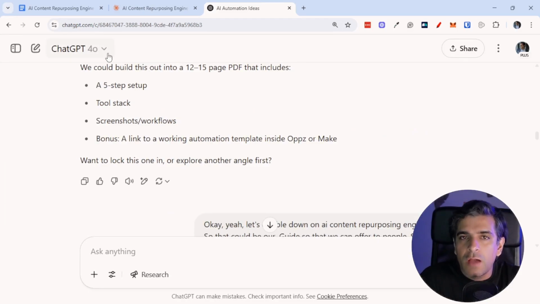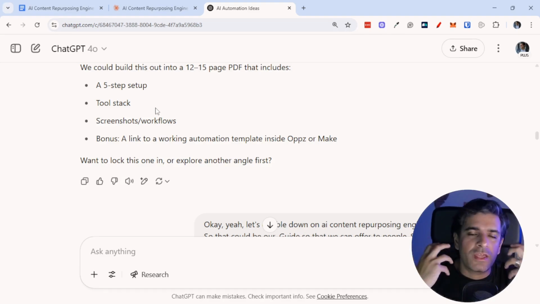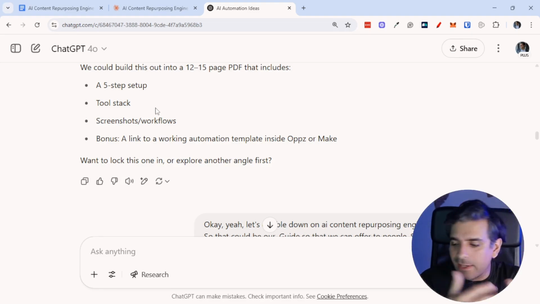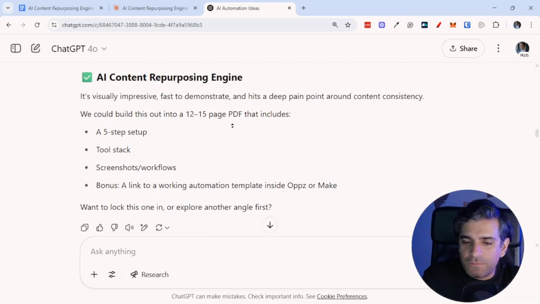Now, just so you know, I'm using ChatGPT 4.0 for this. It's not the best one, but it's a quick one for me to just flesh out ideas. And 4.0 is the one I found to remember my history the best. So if I want to take something from my past, I use 4.0 because it basically allows me to take all the knowledge that I have in the system and utilize that to create something. So that was a fairly simple idea.